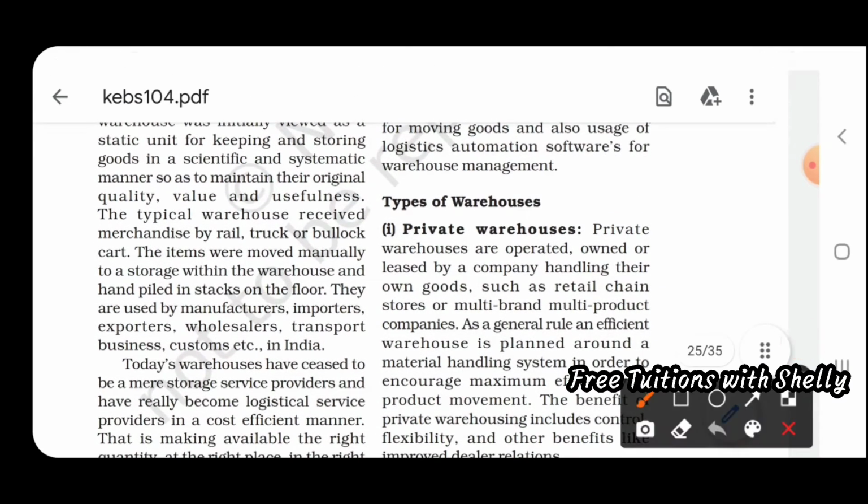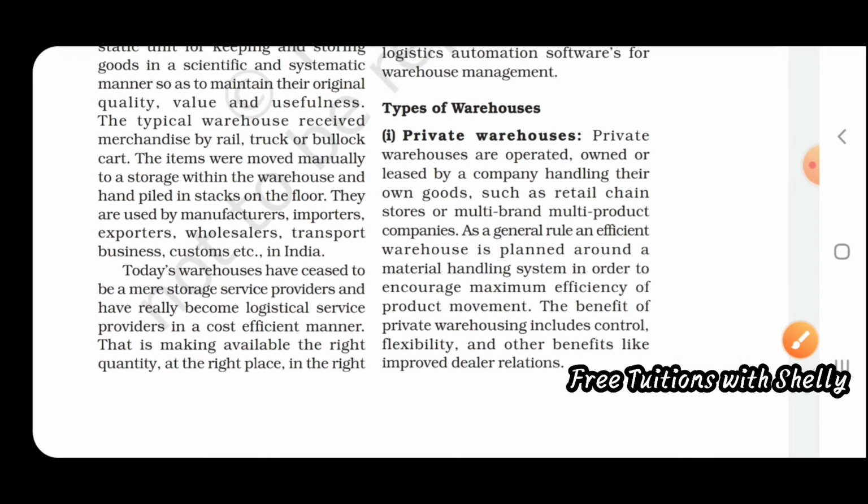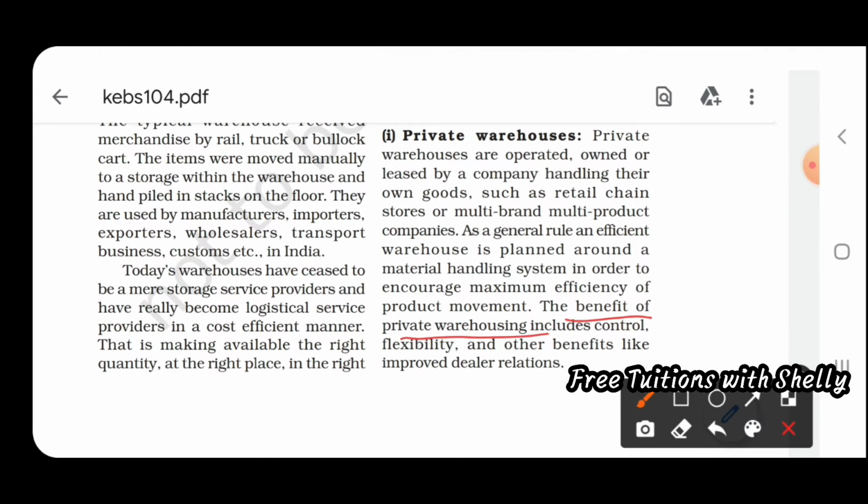A type of warehouse can be a private warehouse. That is, it is privately owned by companies or by individuals. The benefits of private warehousing include control, flexibility and other benefits like improved dealer relations.